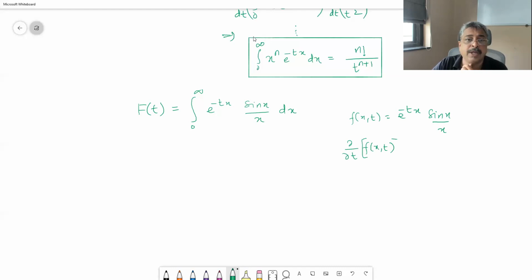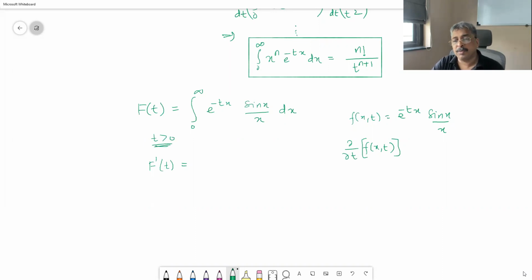Now again, the limits are constants. I mean, they are not functions of t, 0 and plus infinity. Therefore, only one term will survive in the derivative under the integral sign. So we separately find the partial derivative with respect to t, and then find out what f dash of t is. Just perform this operation and let me know what f dash of t you get. Here also, t greater than 0 needs to be mentioned.